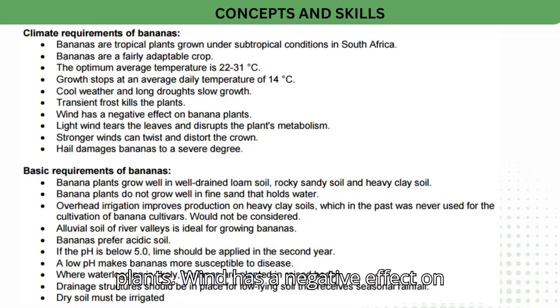Wind has a negative effect on banana plants. Light wind tears the leaves and disrupts the plant's metabolism. Stronger winds can twist and distort the crown. Hail damages bananas to a severe degree.